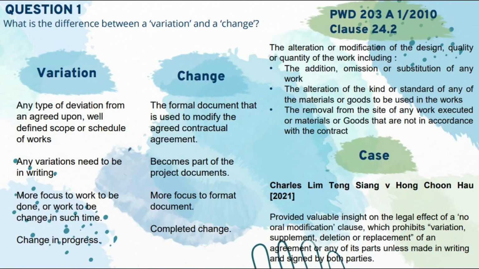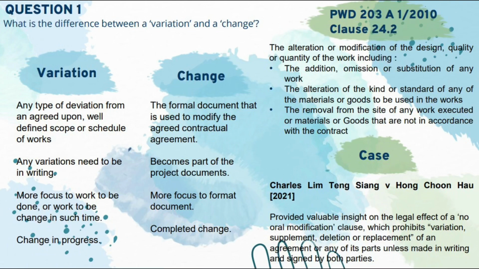Okay, now let's begin with question 1. Question 1 is, what is the difference between a variation and a change? Actually, a variation and a change are a bit the same but have little differences. Variation is any type of deviation from an agreed upon well-defined scope and schedule of works, while change is the formal document that is used to modify the agreed contractual agreement.